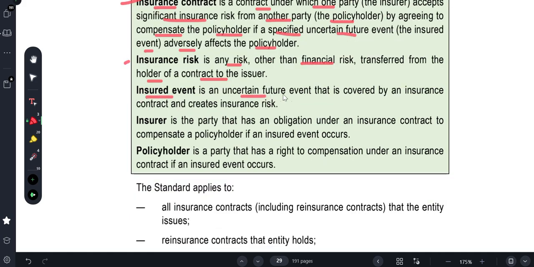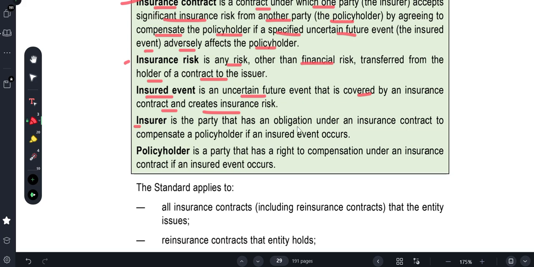Insured event: it is an uncertain future event that is covered by the insurance contract and creates an insurance risk. The insurance agreement states that this is the event that may happen, and if it happens, you need to pay the amount. So the risk is the event. For example, a car accident, you need to pay. The car accident is the event. Death is the event, if they insure the death of a person. Health deteriorates, they need to pay the medical bills. The health deterioration is the event.